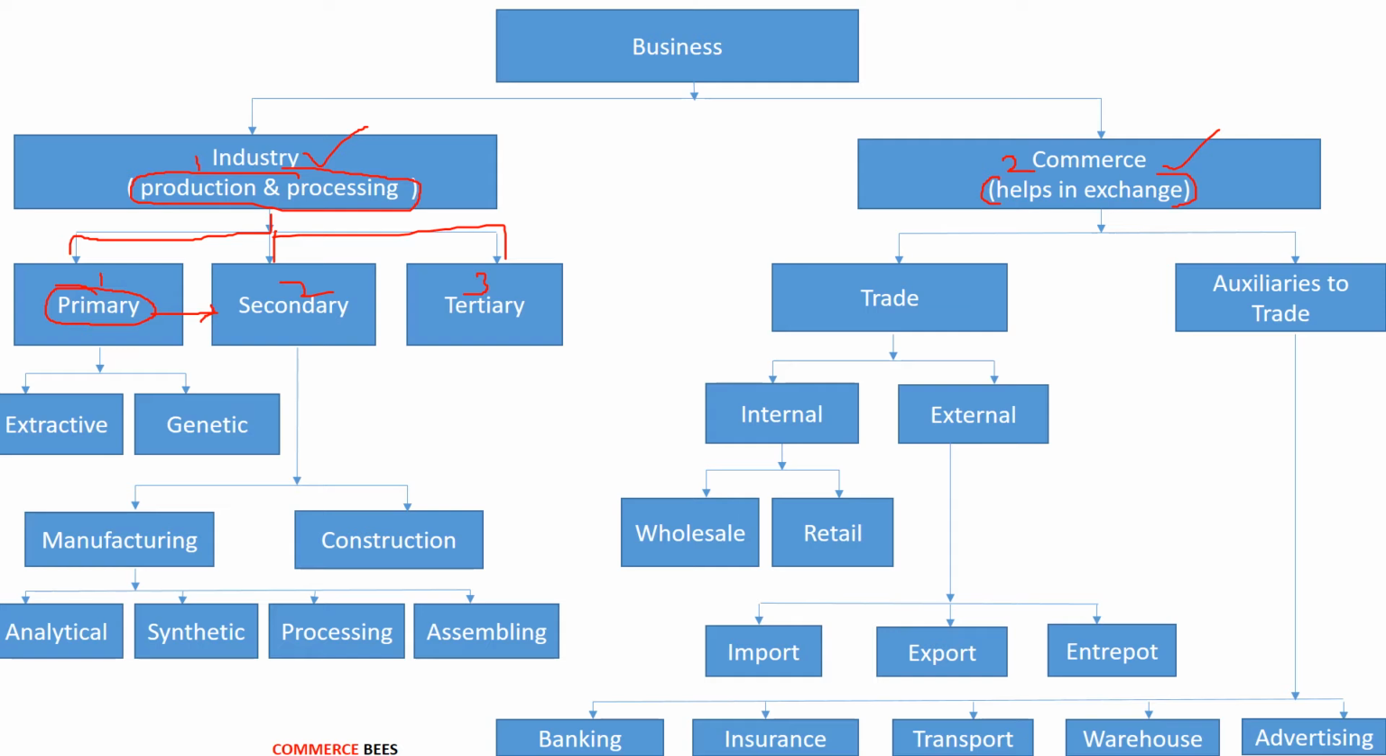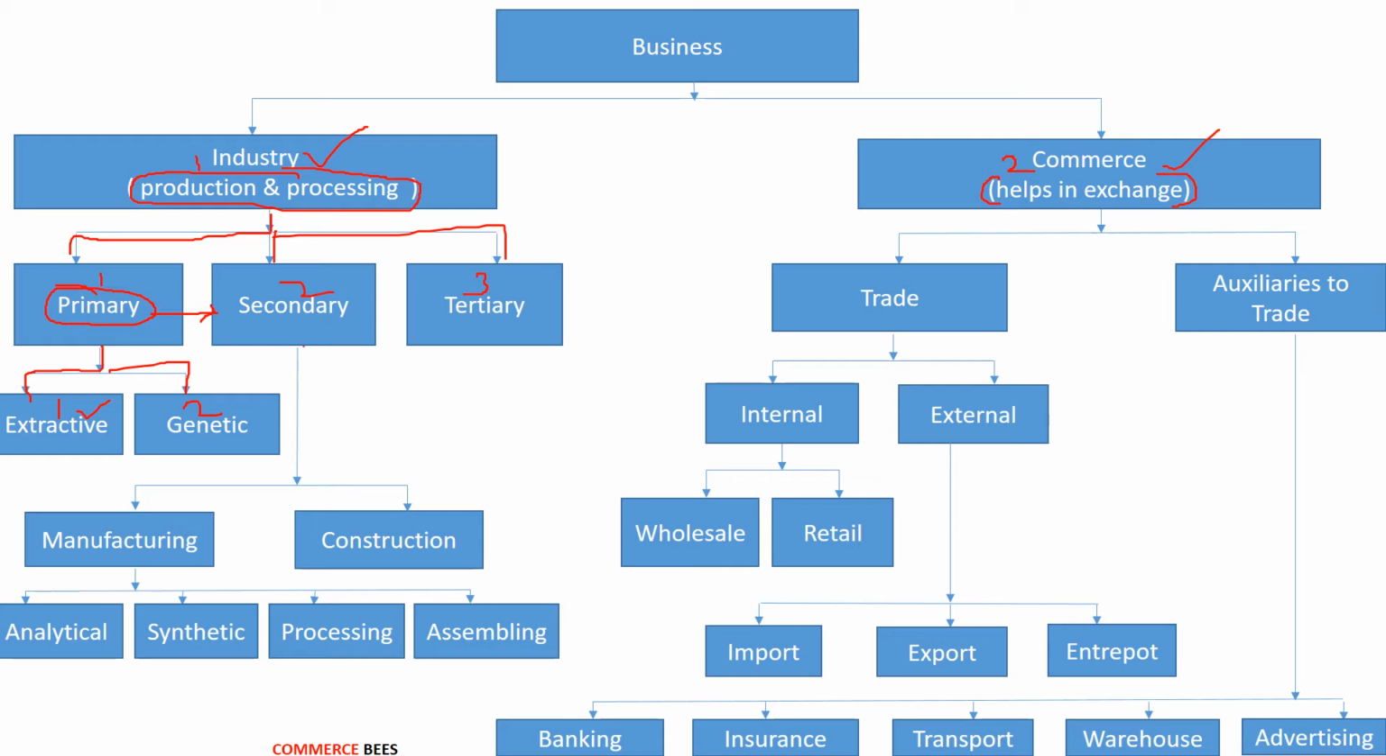The primary industry can be classified into two types. The first is the extractive industry and the second is the genetic industry. The extractive industry extracts natural resources and produces goods. The second is the genetic industry, wherein it is mainly involved in the breeding of plants and animals, which can be used for further reproduction.